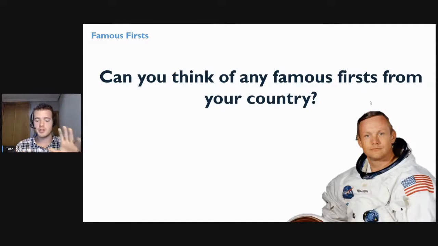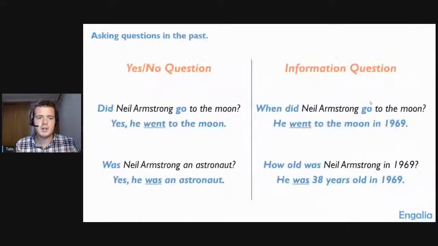So the first thing that I want to cover today, as far as the structure of the day, is these information questions in the past. I want to talk about how to ask questions in the past. That's the first thing we're going to cover, because the rest of the day is all about practicing asking these questions.